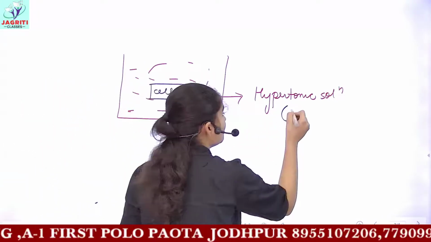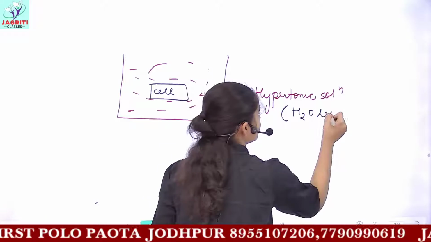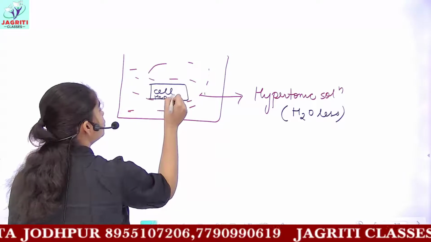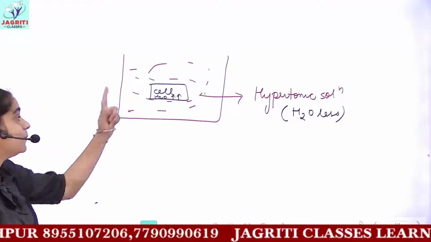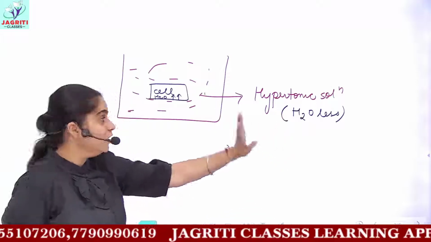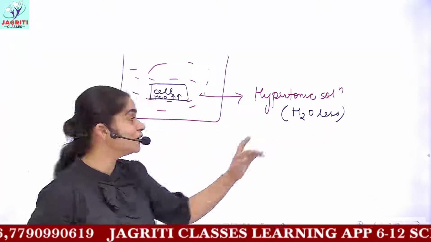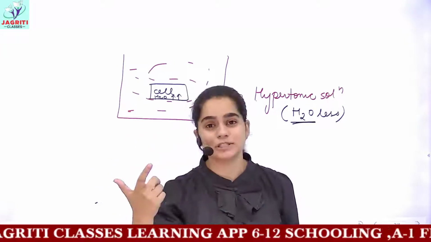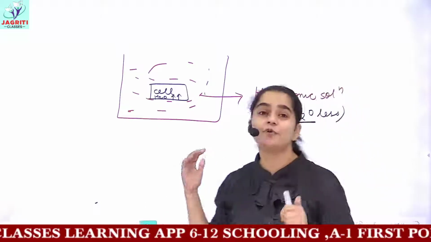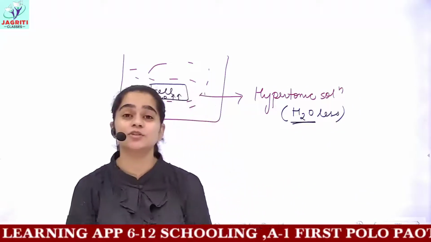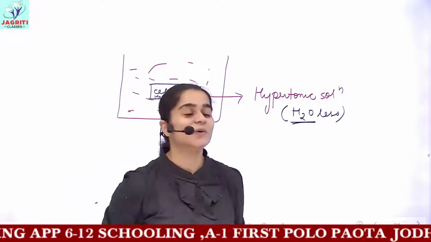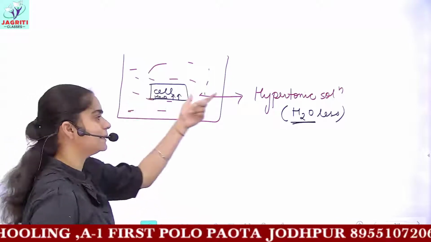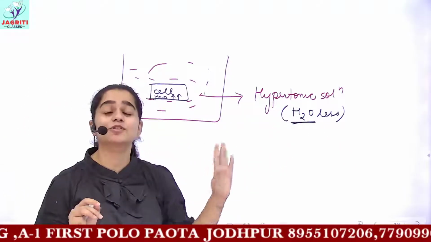Hypertonic means the amount of water here is less as compared to the amount of water present in your cell. That is, the amount of water is quite high inside the cell compared to outside. We are discussing this in terms of water or solvent, because we have to study osmosis, which is the movement of water molecules, or solvent molecules, from higher concentration to lower concentration. So we are considering water only, no need to consider the amount of solutes.